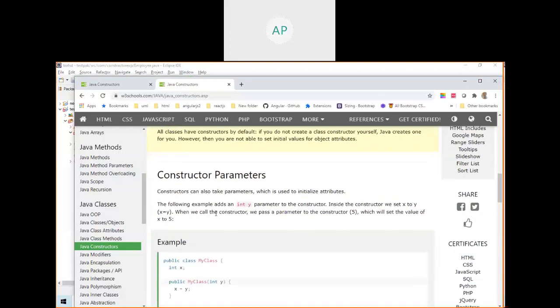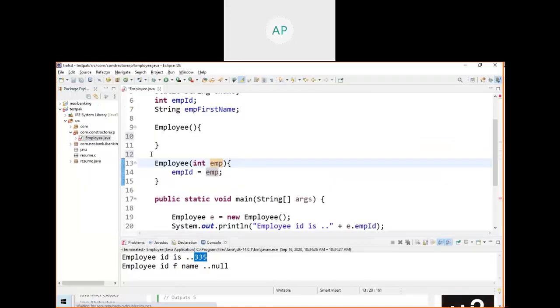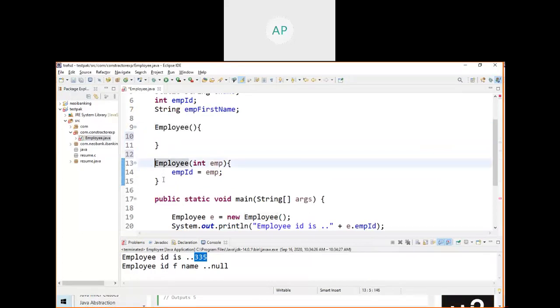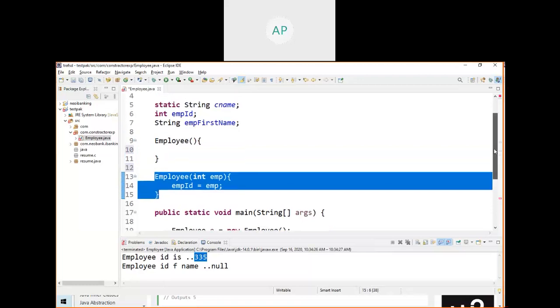Go to your tutorial here. See, constructor parameter. A constructor can also take parameters, which are used to initialize attributes. Here they also created one constructor, but you can apply a modifier. That we will see. Okay, this is the default constructor. This is the constructor with a parameter.